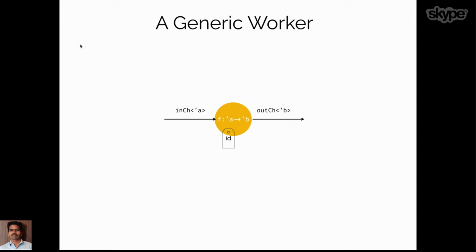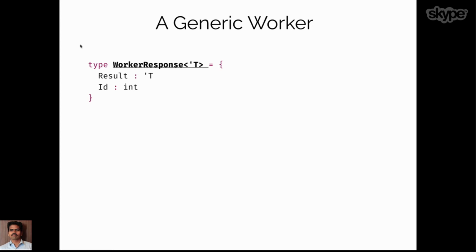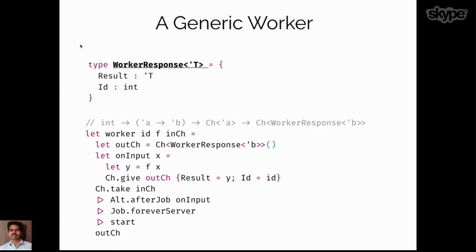We also have an ID for the job, to identify which worker is doing the particular job. To model it, we have a record type, worker response, with two properties: result, to represent the result of the worker, and ID, the unique identifier of the worker.